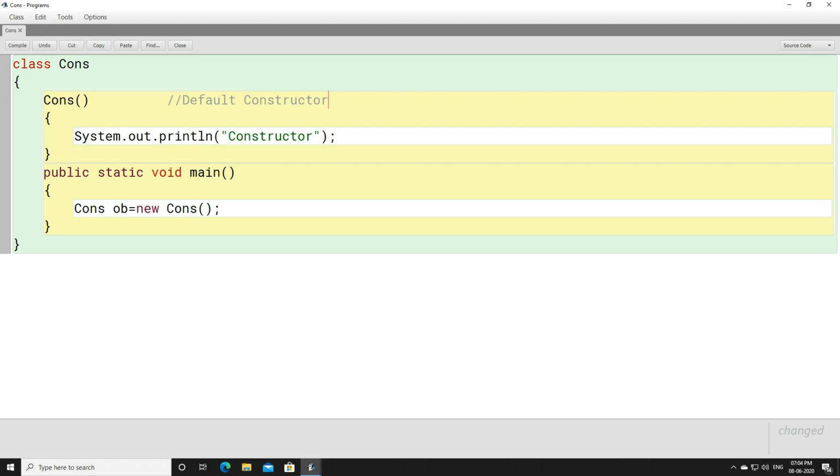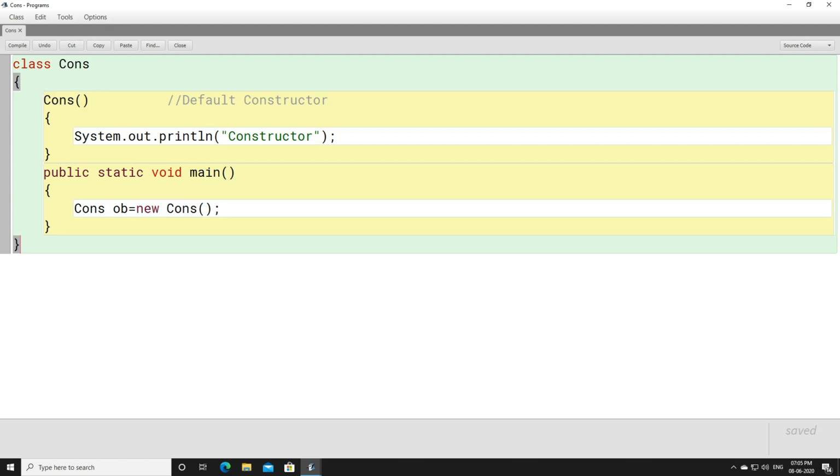Okay, when an object is created here, you will be taken to the default constructor. The reason is, we know that a constructor is called, or invoked, automatically. You don't need any external object for this. You don't have to call a constructor. Simply create an object, and the constructor will be called.